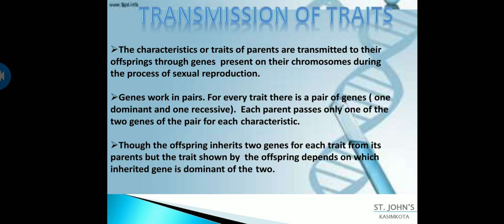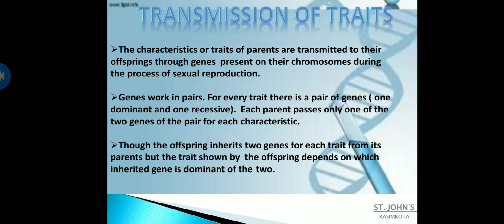Now what will be the nature of my hair? Here I told you capital H gives silky hair and small h gives curly hair. I told you a small letter is always recessive and a capital is always dominant, so obviously I will get silky hair since the dominant gene is expressed. If from the father small h comes out and from the mother obviously small h, both of them get crossed and you get small h small h, obviously I will get curly hair. Since there is no dominant gene, both are recessive genes, I get curly hair. So this is how genes work in pairs.